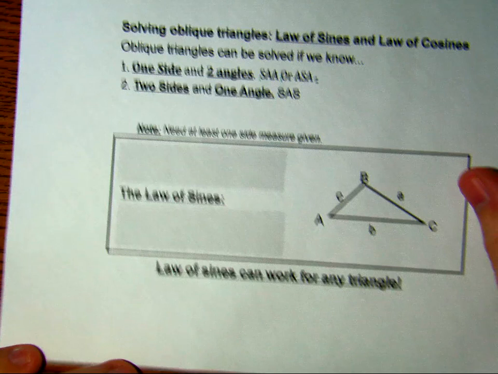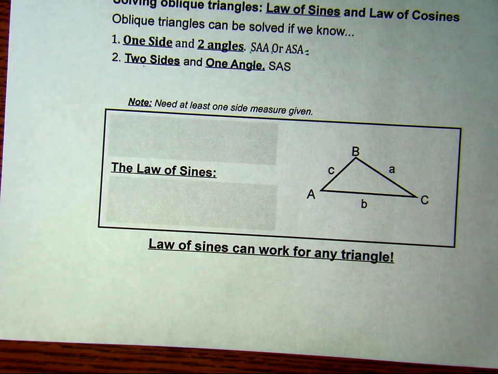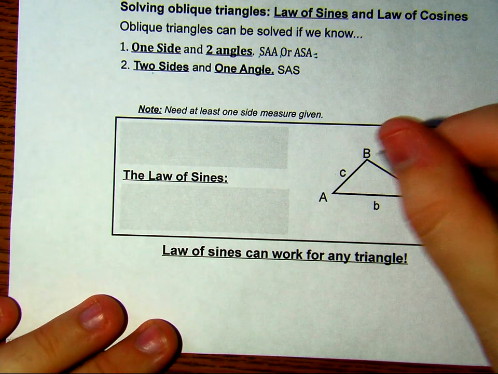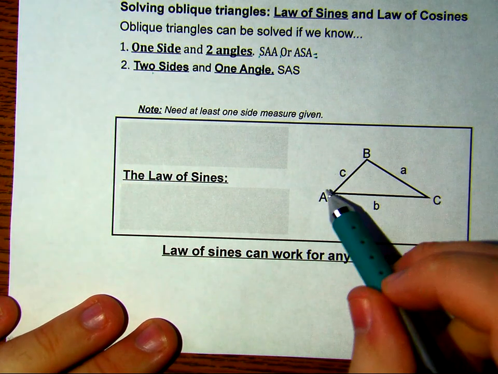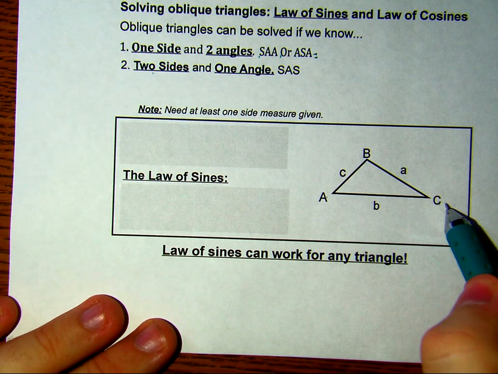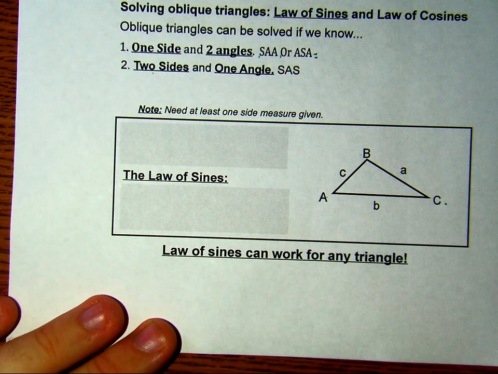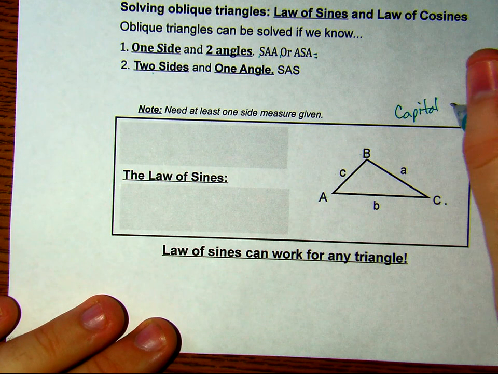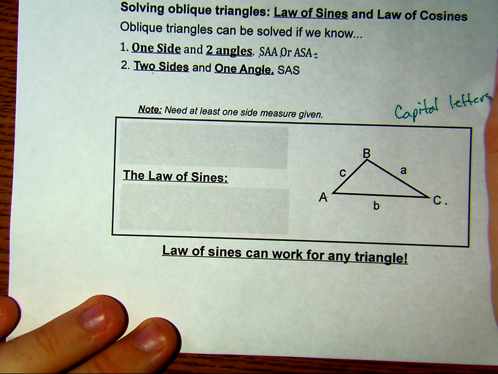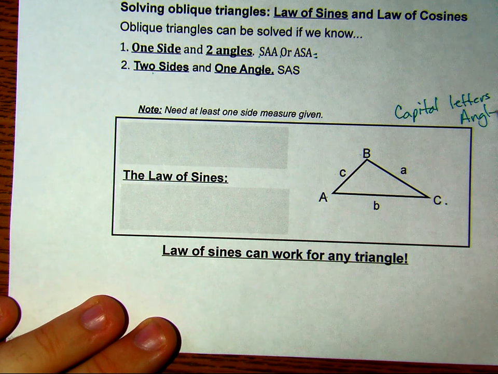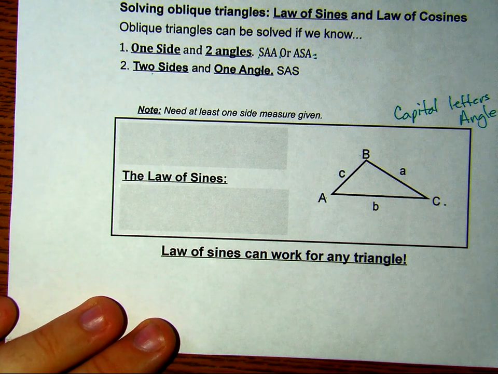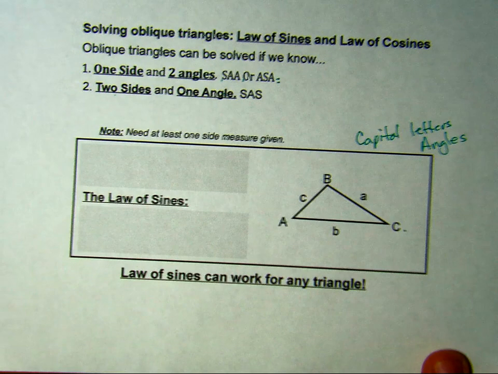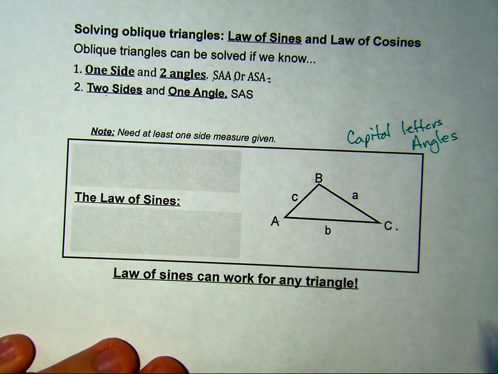So, what is the law of sines? Well, first of all, the capital letters in this triangle, notice as you go around in a clockwise motion, the capital letters represent the actual angles. So, capital letters are the angles. And the lowercase letters are the sides.